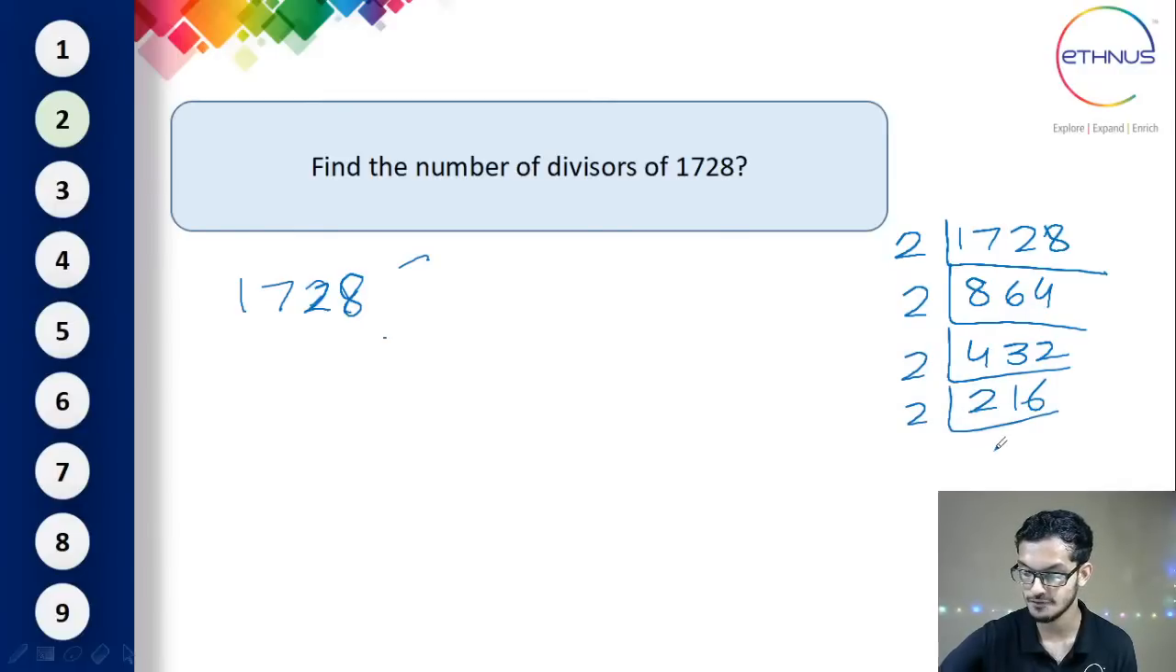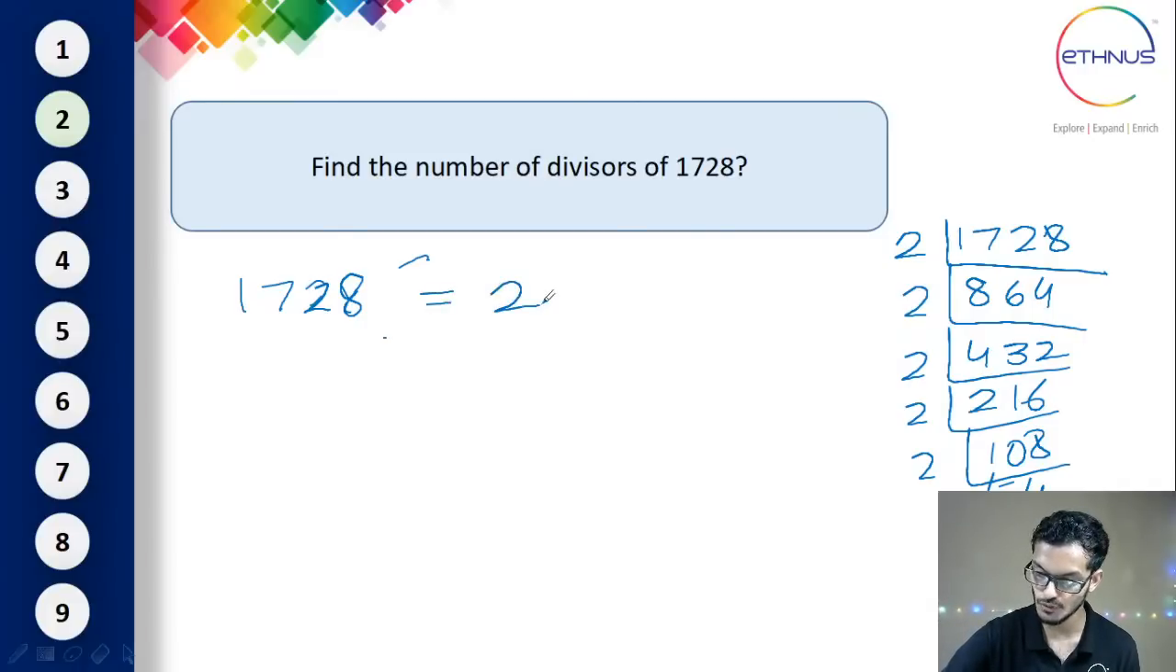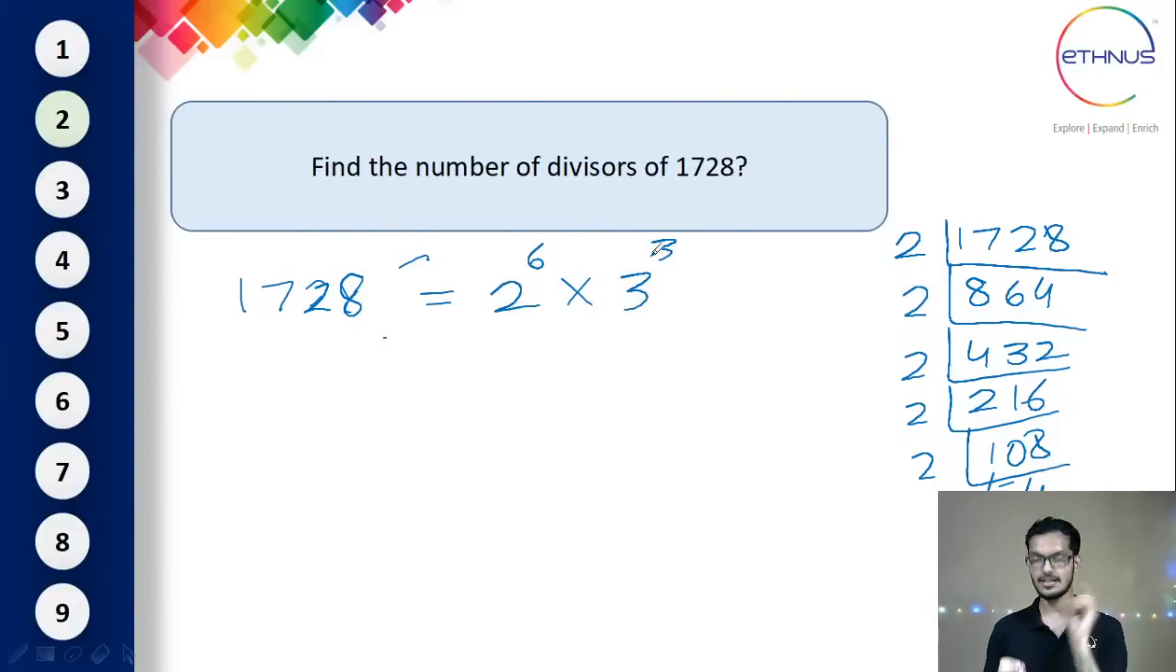216, and then you have 218, and then again 254, then you have 27, then we have 39 and 33. Okay, so this is what we get. And here if you see, this number can be written as 2 to the power of the number of 2's. If you count, there are 6 2's, and the number of 3's, if you count, there are 3 3's. Okay, so this is one step that you need to do.